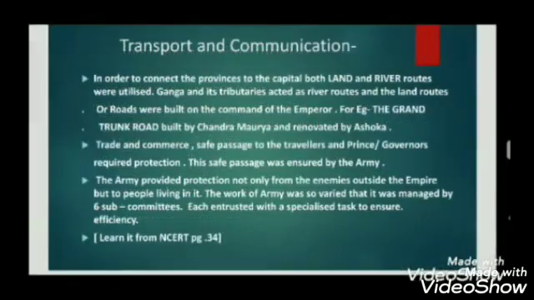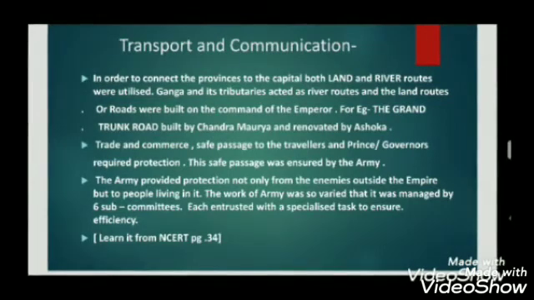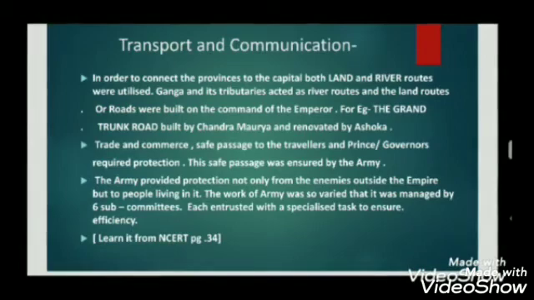Transport and communication. The entire Mauryan Empire was connected; the provinces were connected to the capital, and the periphery was connected to the provinces. This was done either by roads, which are the land routes, or by riverine routes, that is, by harnessing the power of the Ganga and its tributaries for navigation purposes.